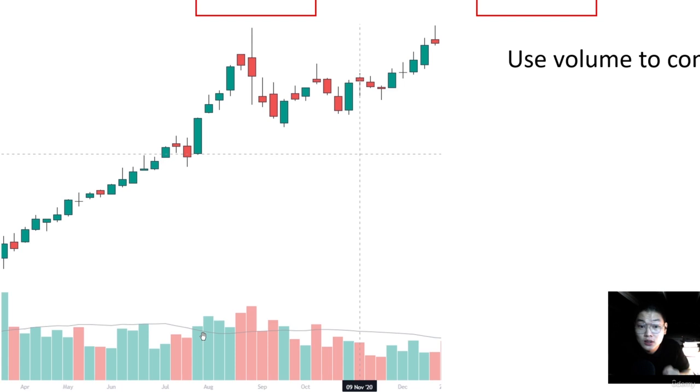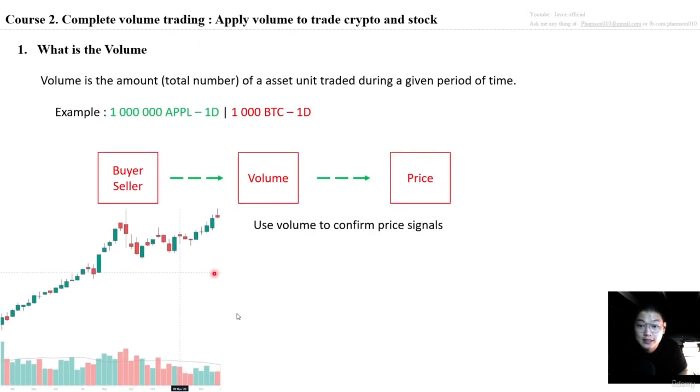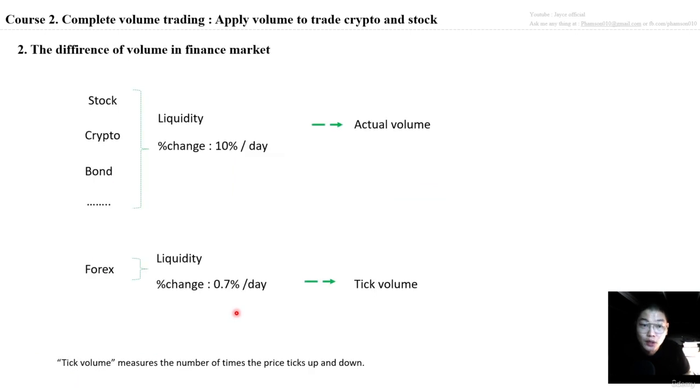And one value that is very normal to use in volume analysis is the average value. For example, we calculate the average volume of 20 periods, and a black line will appear on the chart, and that is totally about the volume. Very simple, right? And the second one, I will tell you the difference of volume in the finance market.